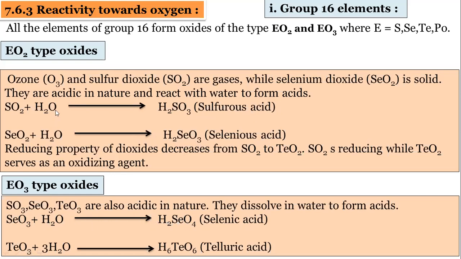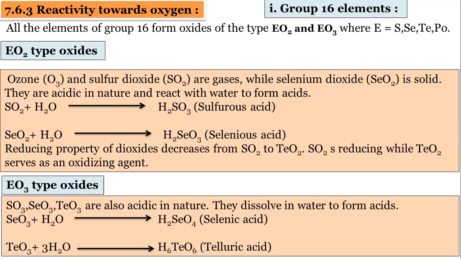So these are the types of oxides: this is the EO2 type of oxide, and this is the EO3 type of oxide. And TeO3, tellurium trioxide, reacts with 3 molecules of water to form telluric acid. So for 1 mark, these reactions can be asked, remember.